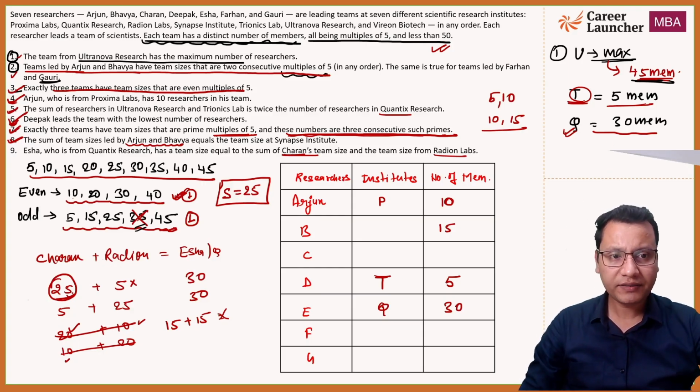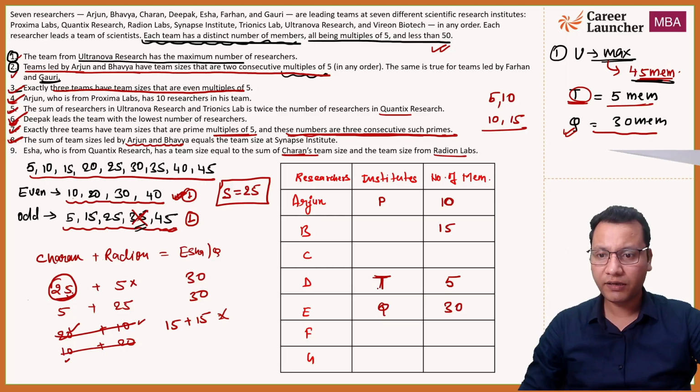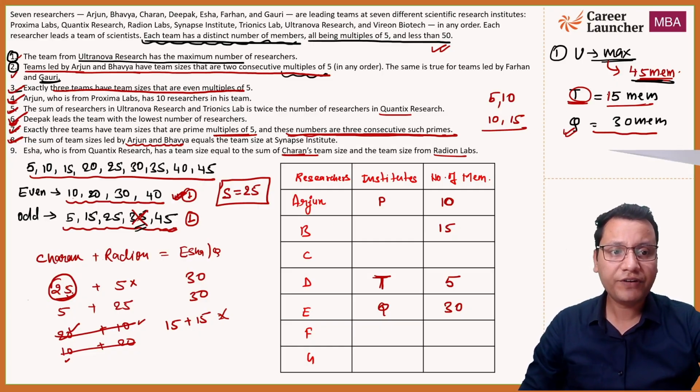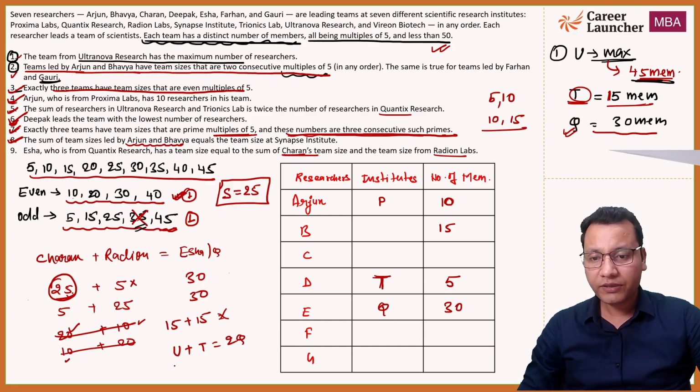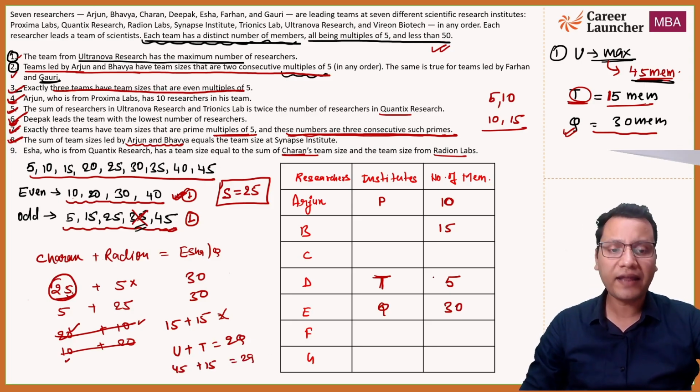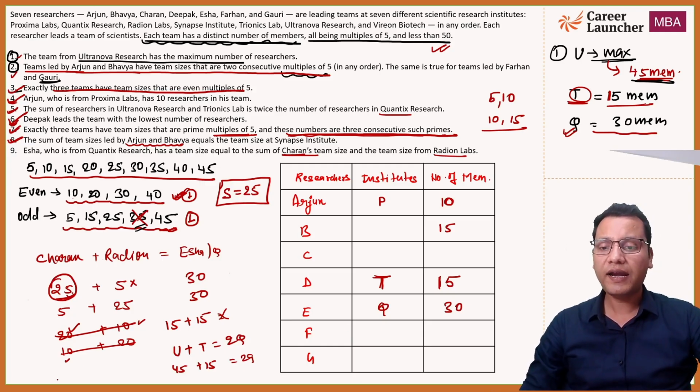Q has 30 members, T has 5 members, which we already have done. I'm so sorry guys, T will have 15 members, not 5 members. It was a mistake here. Let me explain it quickly once. U plus T was equal to 2Q, right? So this has to be 45 plus 15, then this will be 2Q. So that has to be 15 in that case. So D will have 15 members, not 5 members. I'm so sorry.